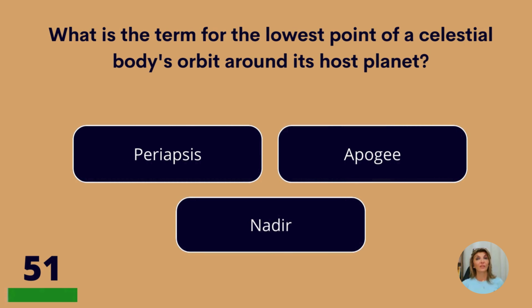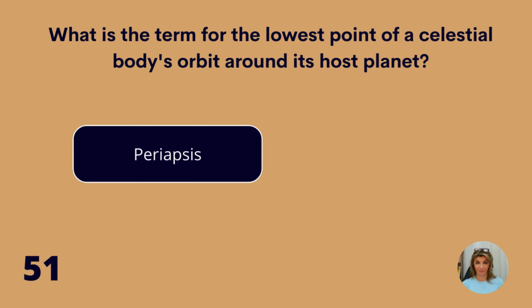What is the term for the lowest point of a celestial body's orbit around its host planet? Periapsis, apogee, or nadir? Periapsis.